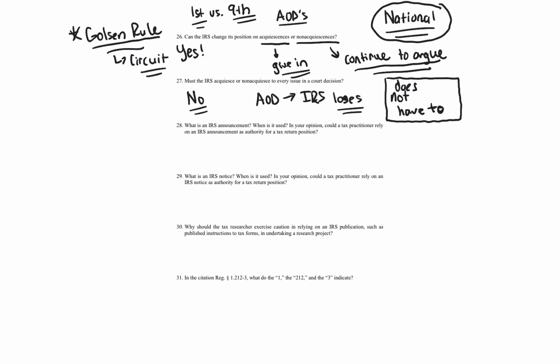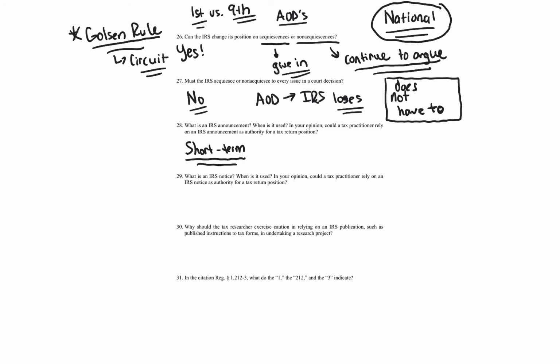All right, question 28. What is an IRS announcement? When is it used? In your opinion, could a tax practitioner rely on an IRS announcement as authority for a tax return position? So IRS announcements concern items of general importance to taxpayers, and they contain guidance involving substantive interpretations of the code or other provisions of the law that usually have short-term application. So if it's something that's needed very quickly and going to be very important because there's an expiring window, that's the idea where an announcement comes out.